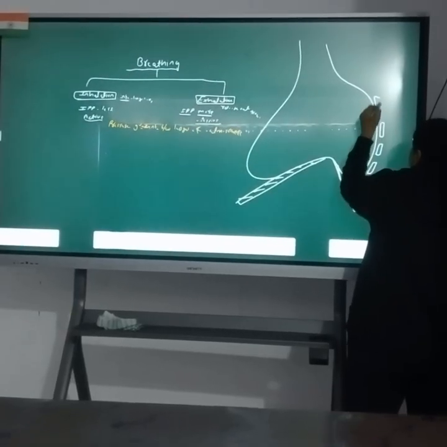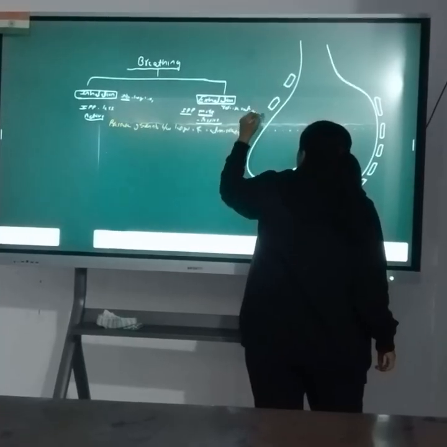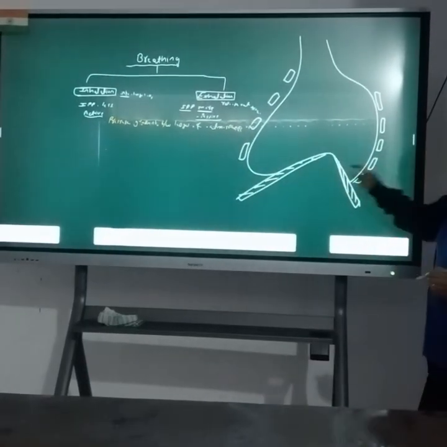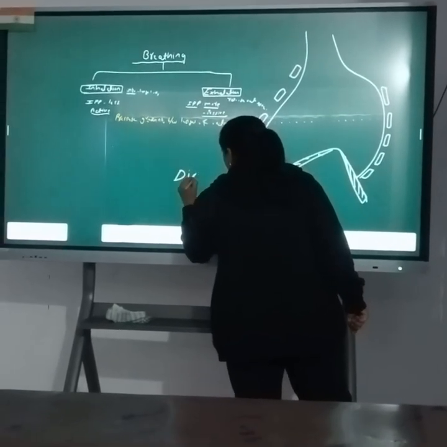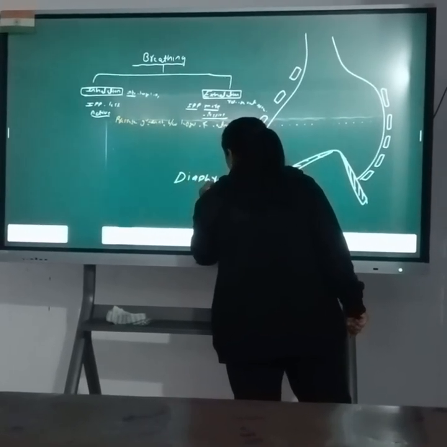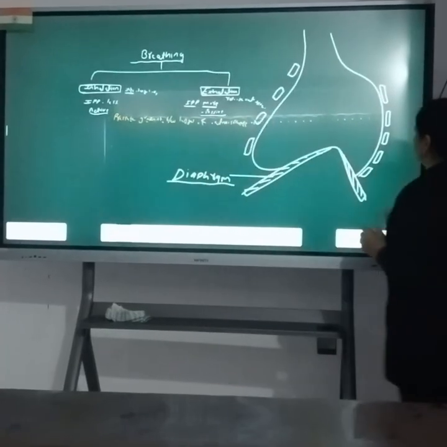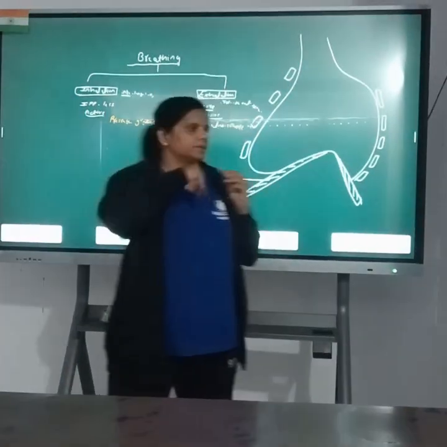We will discuss the mechanism of inhalation by this diagram. The normal shape of the diaphragm is dome shape, like this.